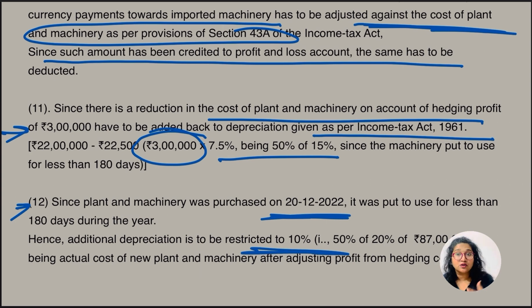And 10% of what? The cost of the asset, the cost of plant and machinery. Cost of plant and machinery was 90 lakh, which is mentioned in the question, but the profit from the hedging contract of 3 lakh is to be reduced. 90 lakh less 3 lakh is going to be 87 lakh. So the additional depreciation is going to be computed on 87 lakh: 10% of 87 lakh. Hope this point was clear.